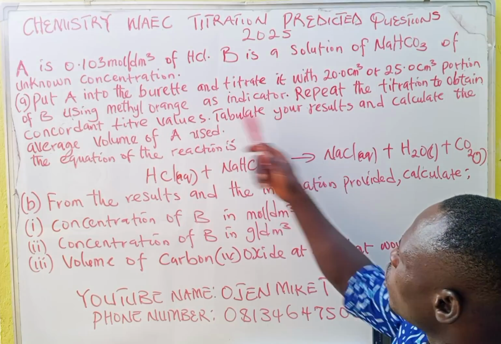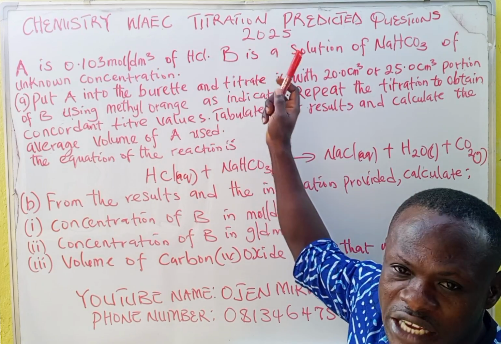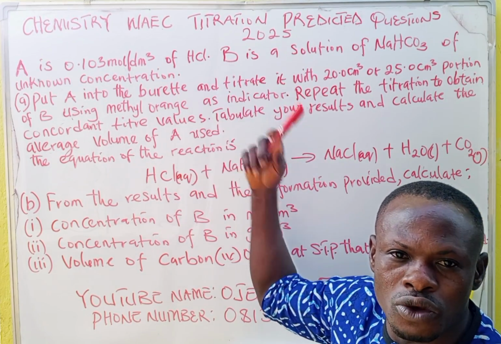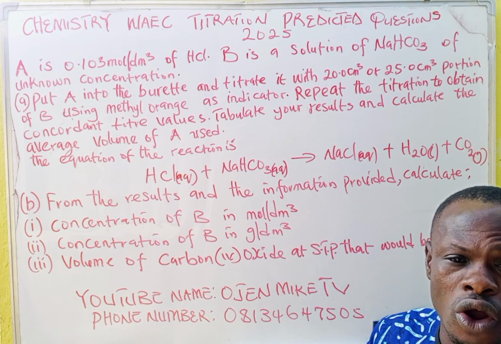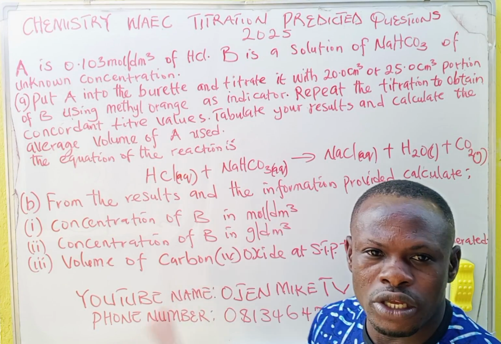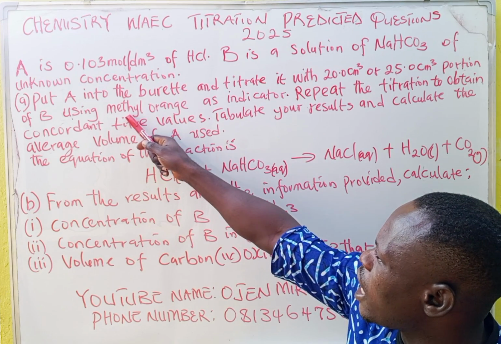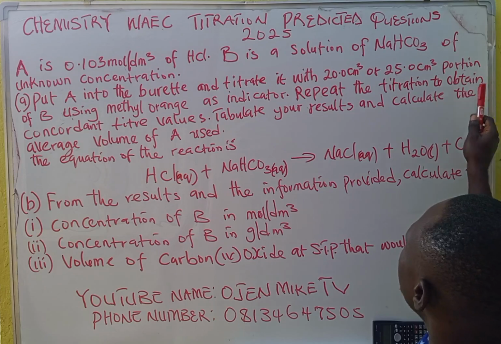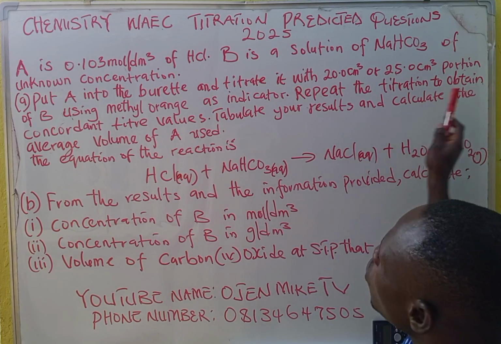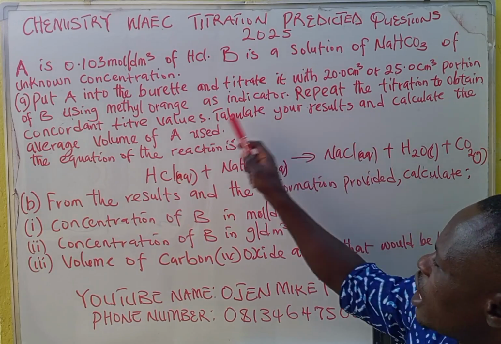We say methyl orange because it is a strong acid against a weak base. Strong acid against a weak base, you use methyl orange. When it is a weak acid, strong base, you use phenolphthalein as indicator. So this one we are asked to use methyl orange as indicator. Repeat the titration to obtain concordant titre values. Tabulate your readings and let us fast forward.